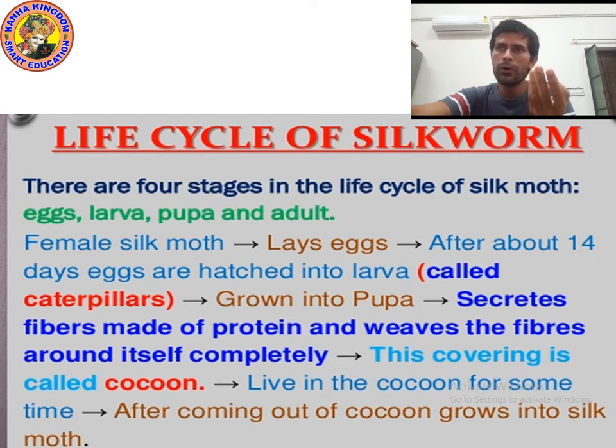Step number 4, after weaving the fiber around itself completely, this covering is known as a cocoon, and the pupa lives in the cocoon for some time. And the last step is, after coming out of the cocoon, it grows into a silk moth.